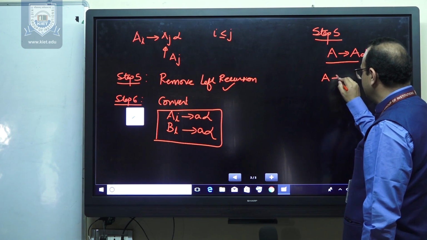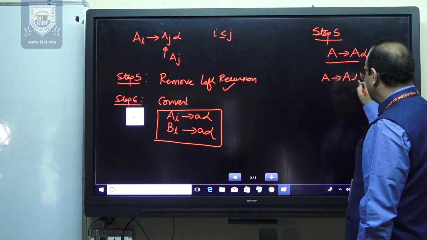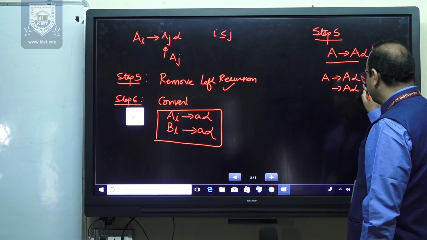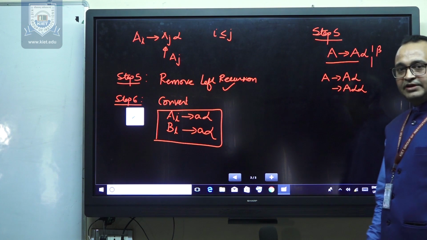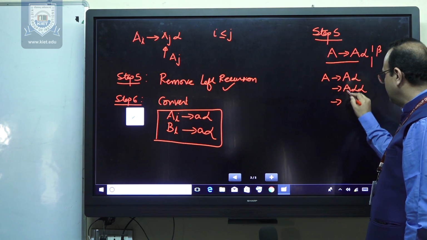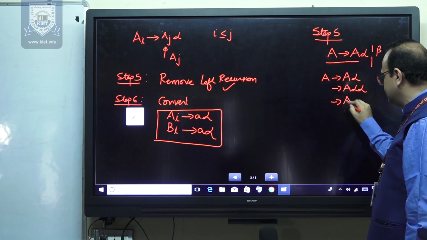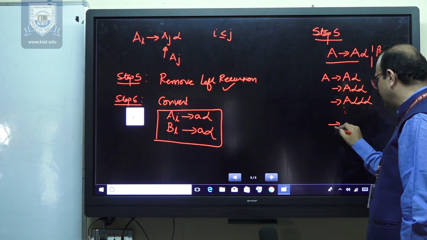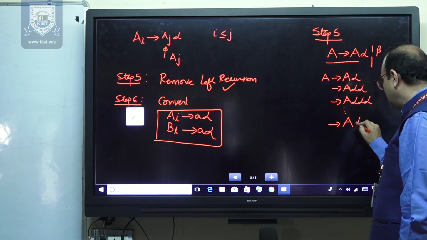So what further can we see? A derives A alpha. Further, A derives A alpha, so it means this string can be derived. Further, A derives A alpha, so it means this scenario is there, and so on. What is happening here? Finally, we have A alpha.